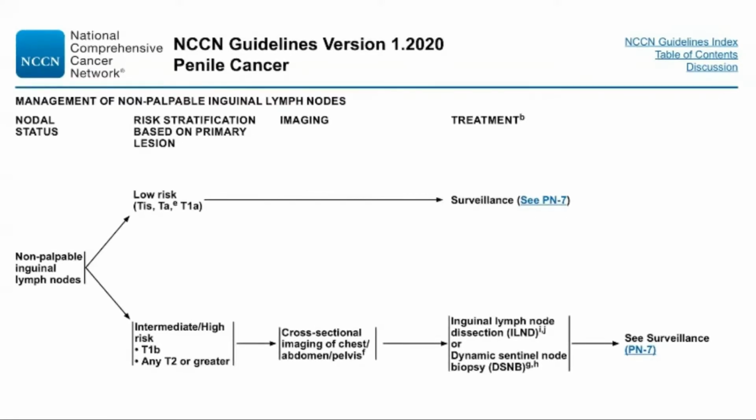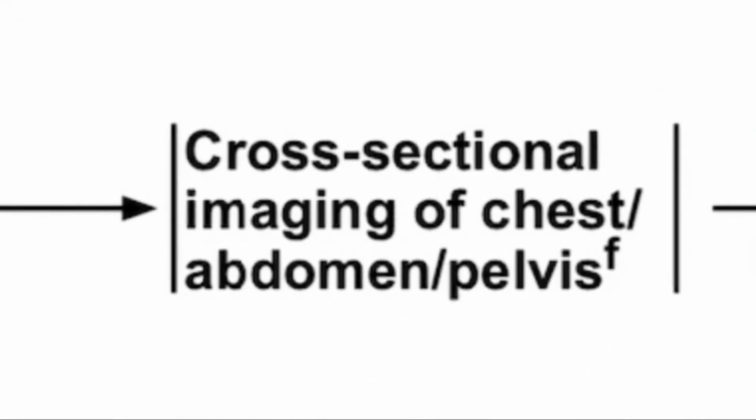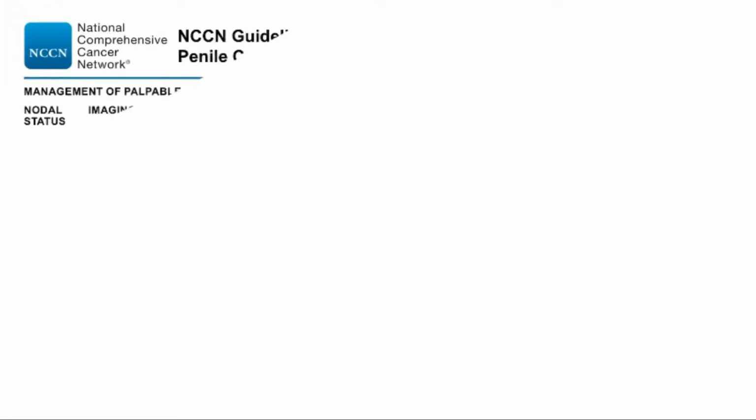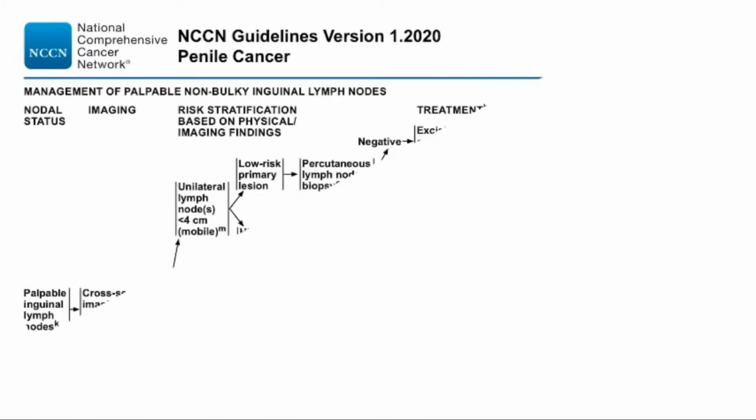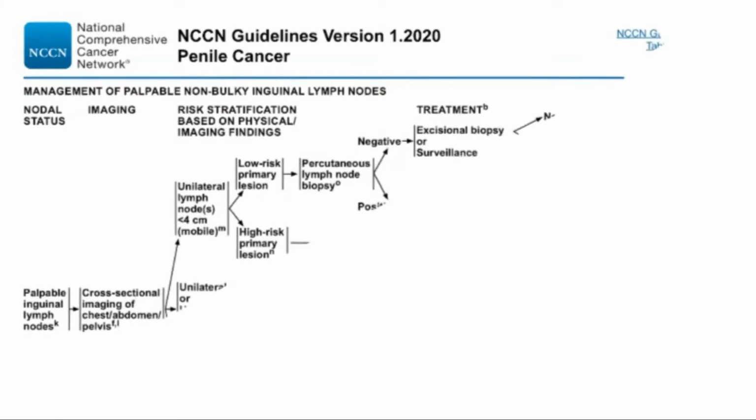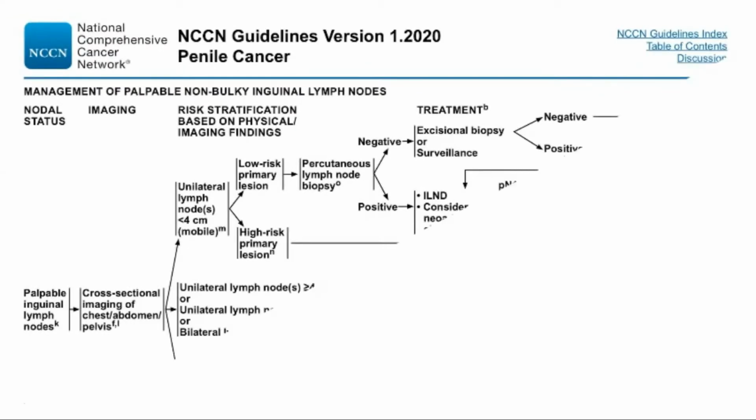Physical examination of the inguinal region remains the clinical gold standard for evaluating the presence of metastases in the non-obese patient. CT or MRI can be useful in evaluating the inguinal region of obese patients and in those who have had prior inguinal surgery. Among patients with proven inguinal metastases, CT scan of the abdomen and pelvis may help to determine those patients with poor prognostic features for cure with surgery alone. PET-CT may be useful among patients with clinically detected inguinal metastases to define the presence of pelvic or distant metastases.